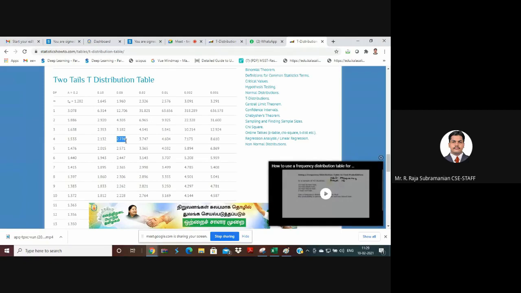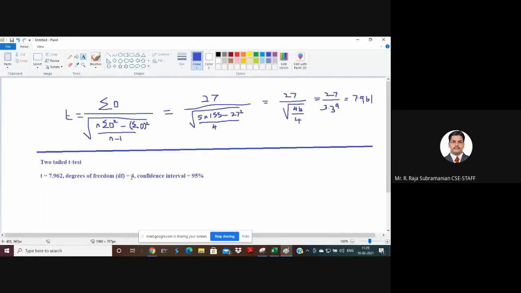Are you able to identify how to check in the T table? Again, my degrees of freedom is 4 and my confidence interval is 95%. 95% means 1 minus 0.95, so the confidence I lack here is 0.05.